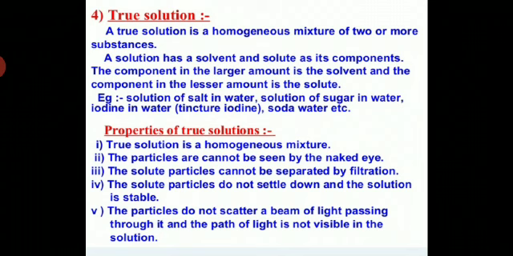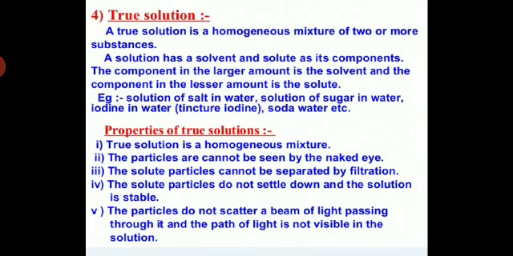So a solution has a solvent and a solute as its components, and the component in the larger amount is the solvent and the component in the lesser amount is the solute. Now I hope you understand the true solution. A true solution is a homogeneous mixture of two or more substances.